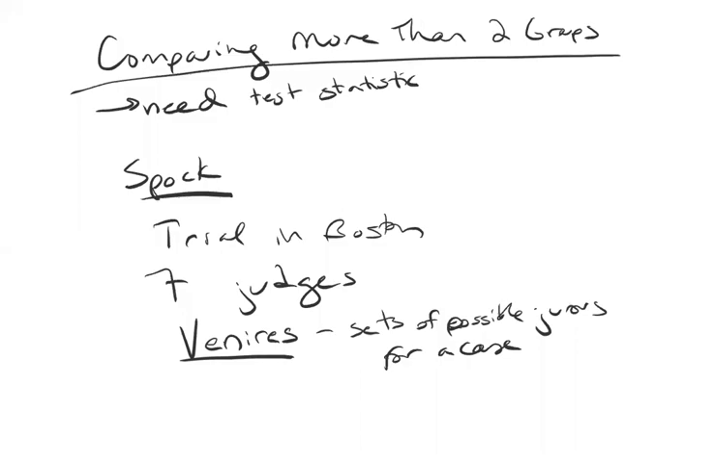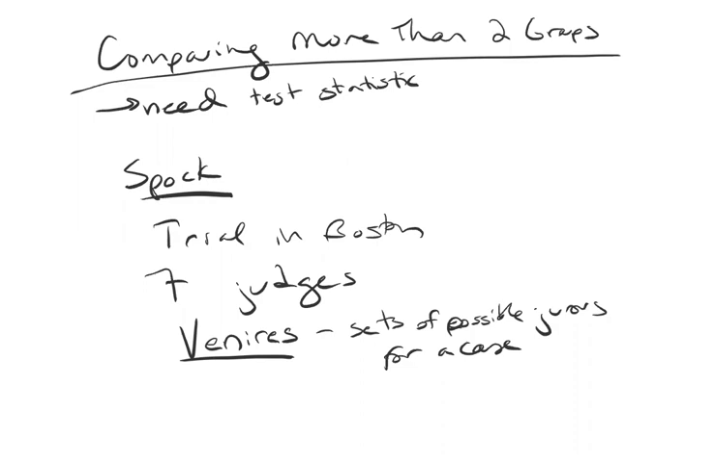So it looks to me like in the venires that are chosen for the cases that Spock's particular judge presided over, there are way fewer women on those venires than there are on the other judges' venires, which should not be happening if the venire for each court case is a random selection of potential jurors, right? That should not happen. So perhaps there's something funny going on.